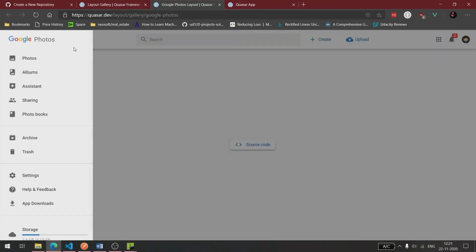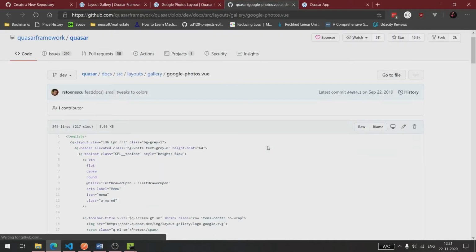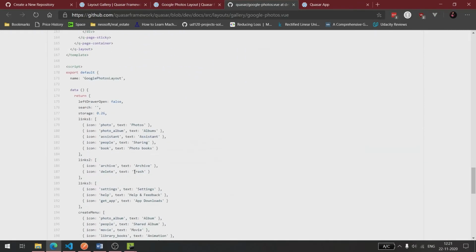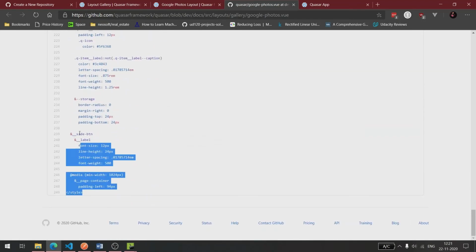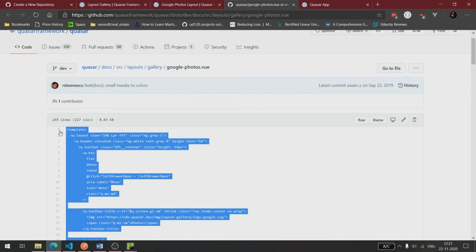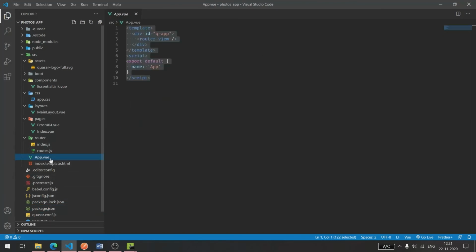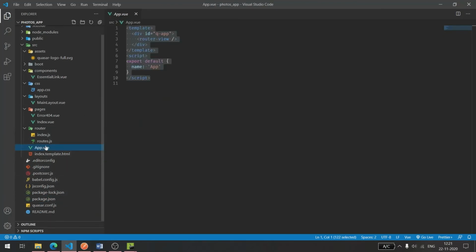So this is the kind of layout you get. You open the source code. It will take you to GitHub. So this is the layout file. Now the main thing is to know where you want to place this. So if you have worked on Vue.js, you know that App.vue is the main file that your app starts from.